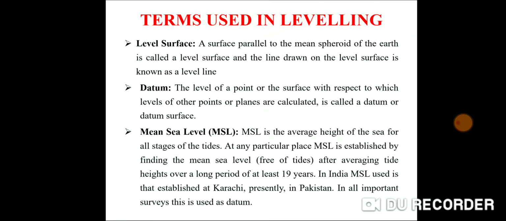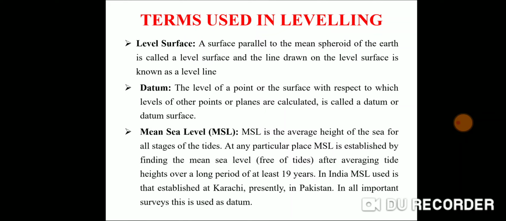That mean sea level is assumed as the zero reading. You can easily see on any railway station how many meters it is above mean sea level, like Vijayawada Junction, which is 200 meters above mean sea level, where mean sea level is 0.